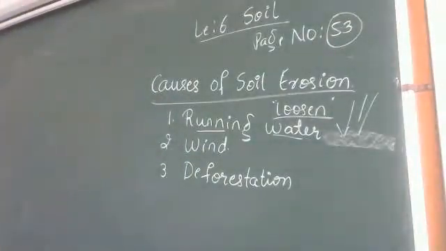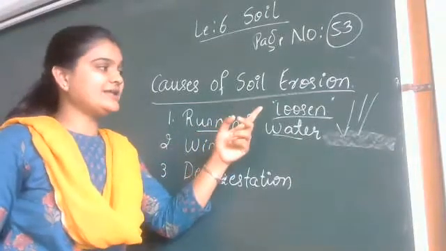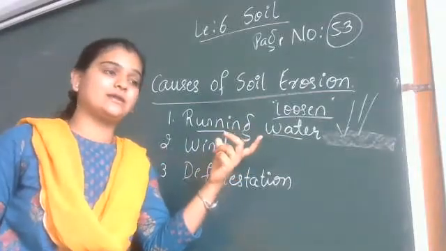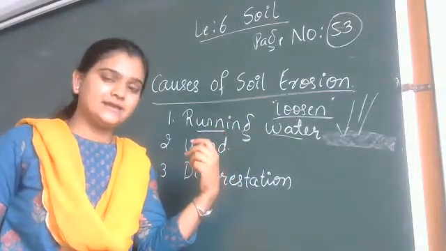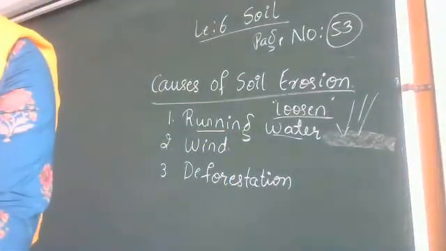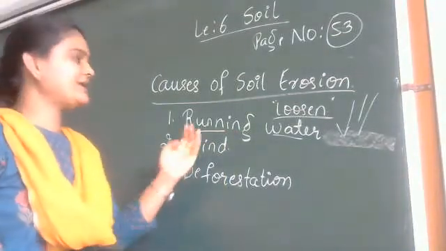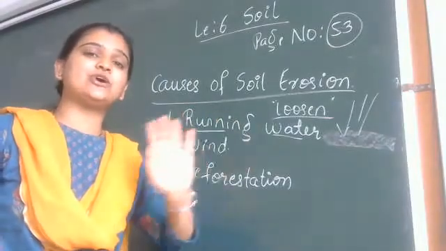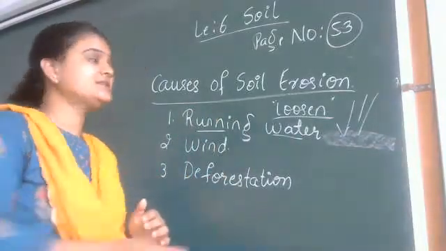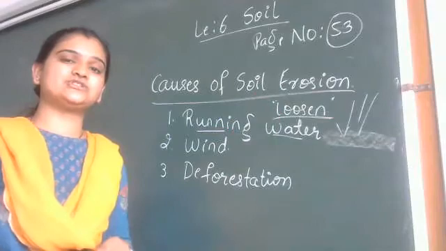Yes, underline till topsoil. This is the main reason for soil erosion in case of running water. Due to this, the continuous washing of the topsoil happens, and this causes soil erosion.